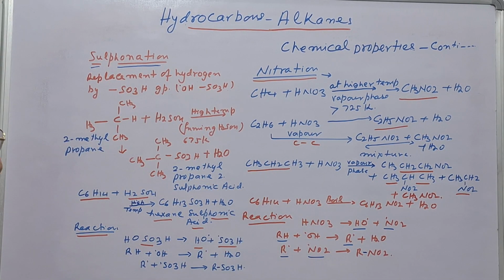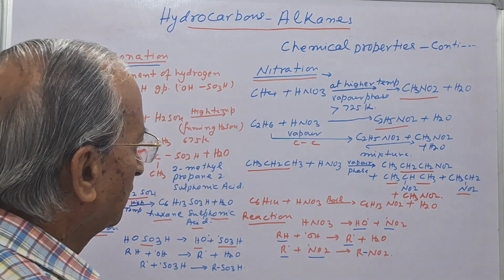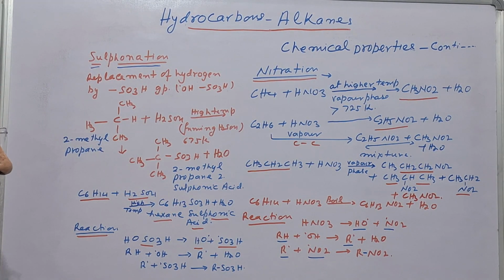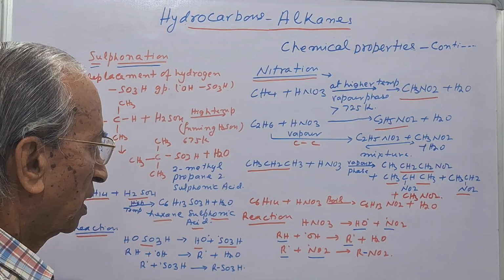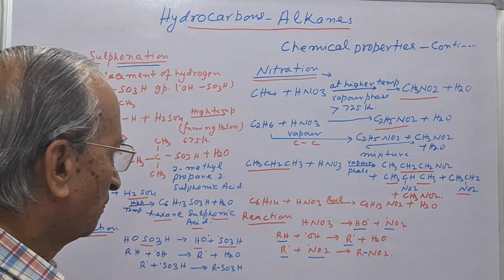Now what is the reaction mechanism? In my last video I explained to you that free radical reactions are carried out in the case of alkanes.